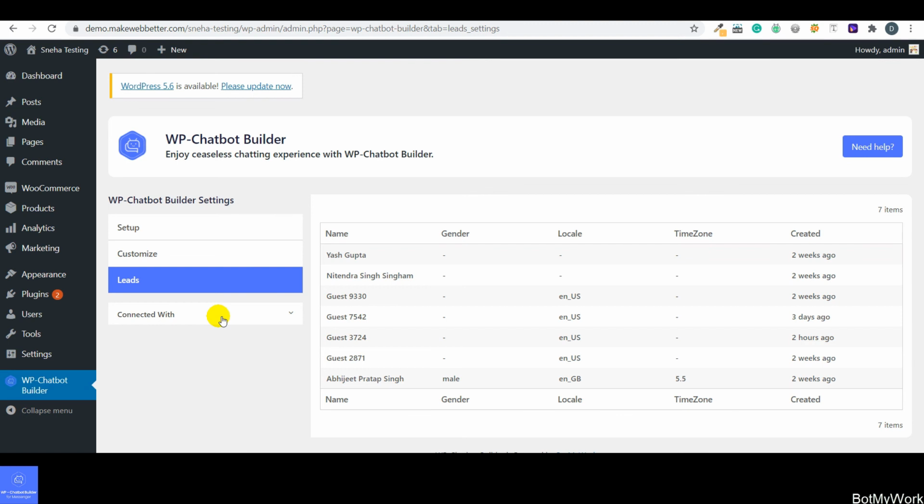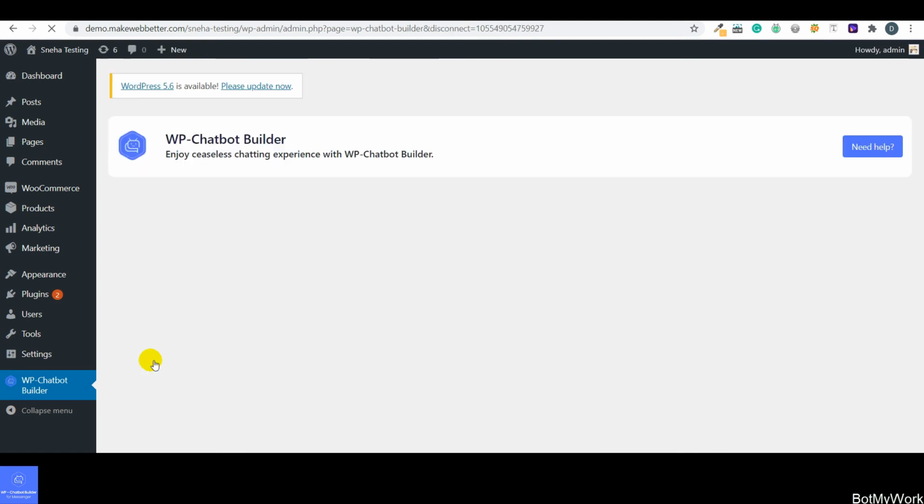This is the option. You can see I have clicked on this button which is connected with, and the current page is page disconnection check. This was the business page with which I had connected the bot when I enabled the plugin. If you want to disconnect, simply click on this button which is disconnect, and as soon as you click on it you will be redirected to the Facebook pages.